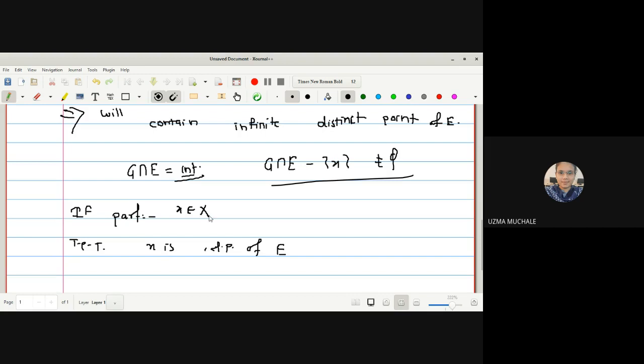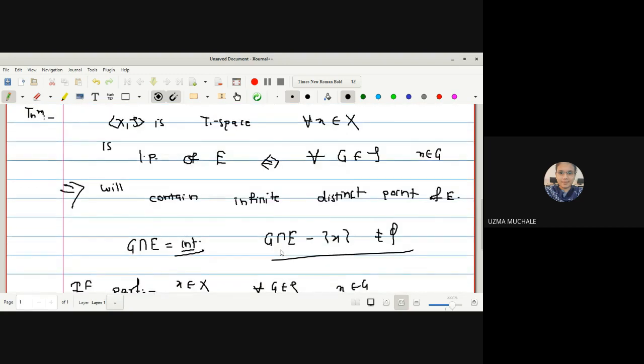X belongs to capital X is a common statement for all the open sets G containing the point X. What is given to us? Intersection of G with E has infinitely many members of E. That means, in short, we can say this is not equal to phi. Have you understood what is given to us and what we want to prove in both parts? Yes, ma'am.